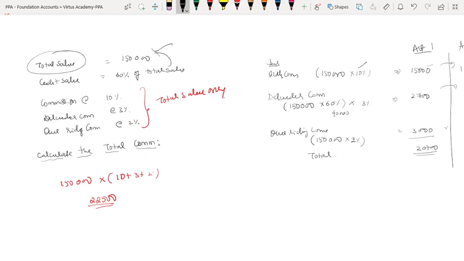Del credere commission is also not on 60%, it is 1,50,000 into 3%. Next, 1,50,000 into 2%, because overriding commission they have not specified, therefore all the commission we have to pay on total. So this amounts to 15 into 3, it is 4,500. So in total 22,500 is the answer.